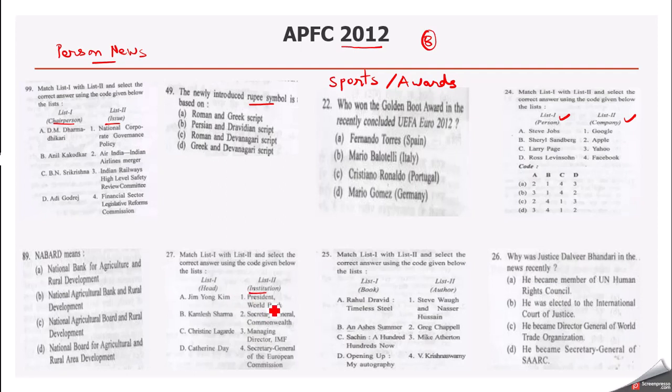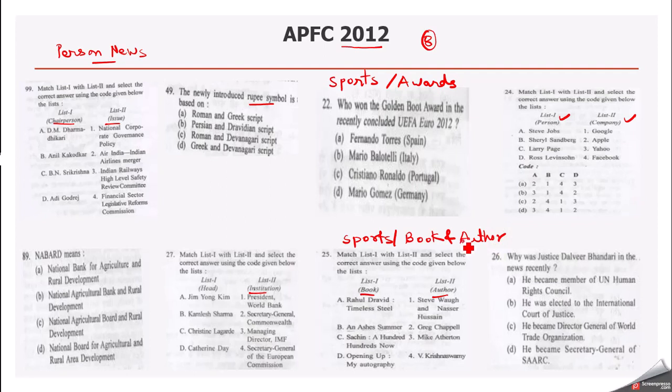Like who is the head of the particular institution. In question number 25, book name is given and author is given. So again, the books which are in news and who has written that book, the author of the book. Again, this question can be categorized from sports and we can also categorize it as book and author.